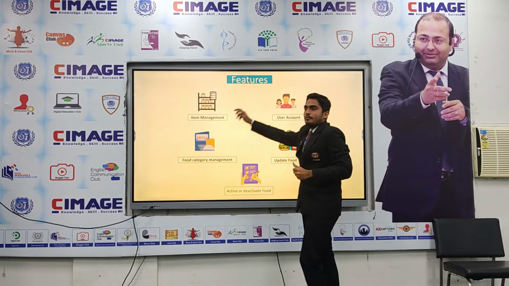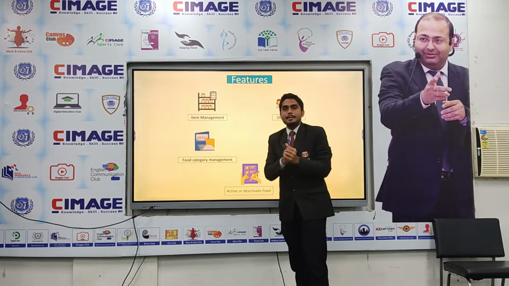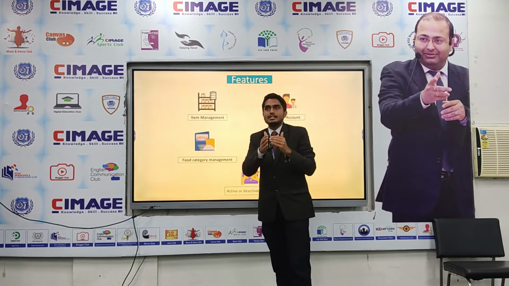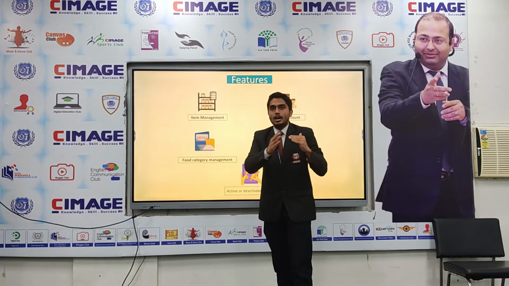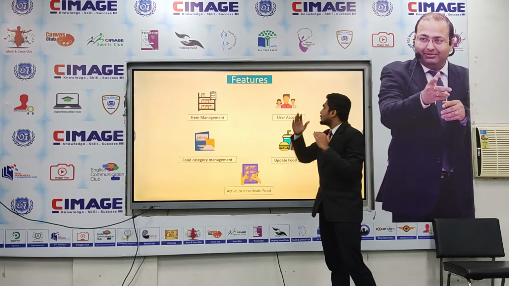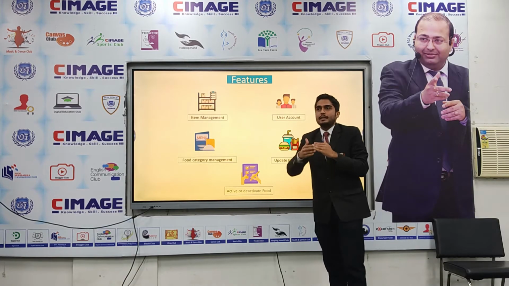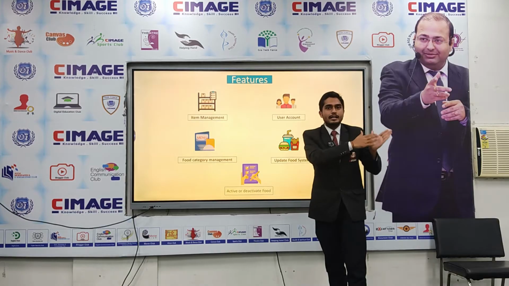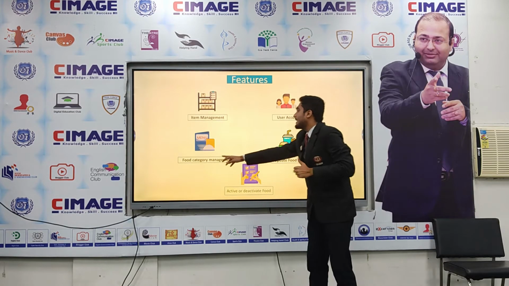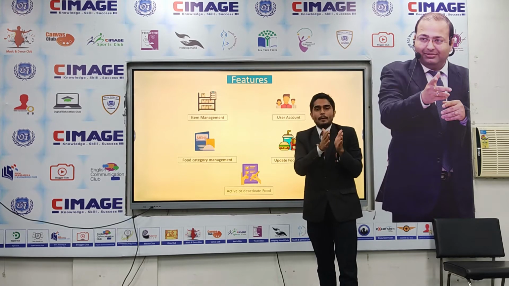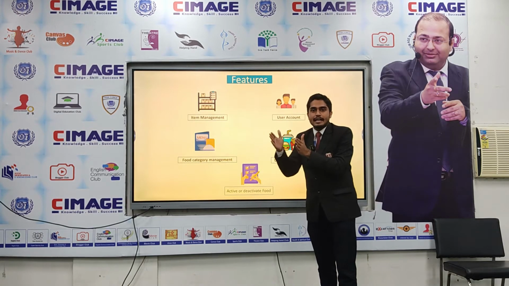This is a feature. The first one is item management. Admin can easily manage all the items, which item is available or not. And user accounts. Admin can also handle the user accounts, how many users hit our website on a weekly, daily or monthly basis. And the third one is food category management. In my website, all the food is distributed category wise.